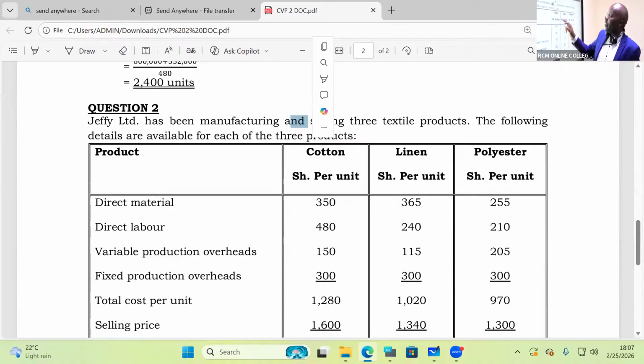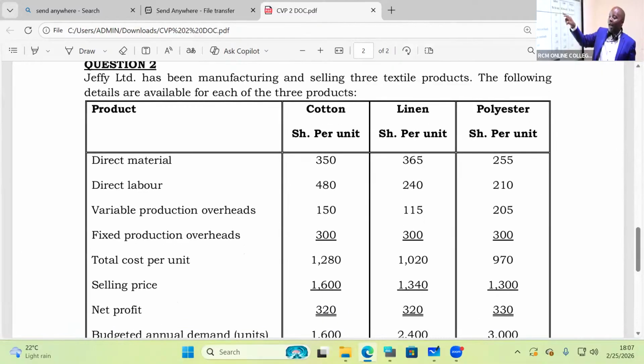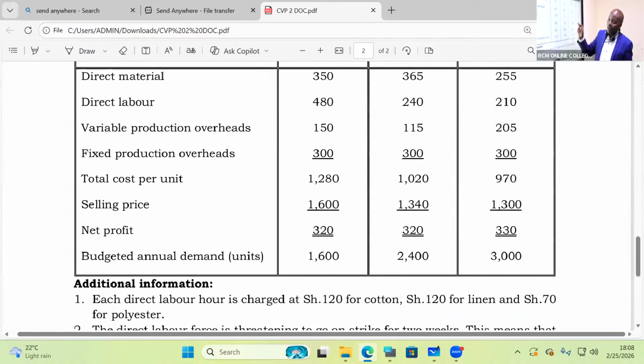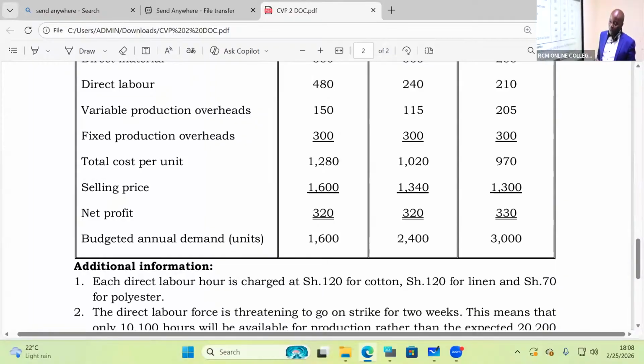Question 2. Jeffy Limited has been manufacturing and selling 3 textile products. The following details are available for each of the 3 products: cotton, linen, and polyester. Direct materials are given, direct labor, variable production overheads, fixed production overheads. Total cost per unit is given there, and the selling price is 1,600 for cotton, 1,340 for linen, 1,300 for polyester. They have also given us the net profit for each, and then the budgeted annual demand.